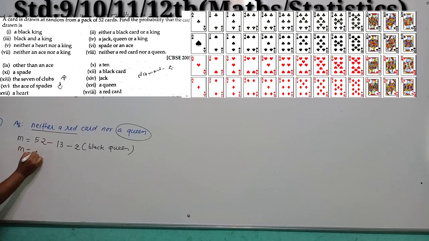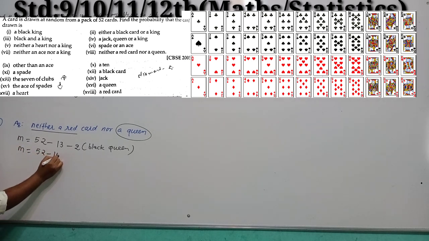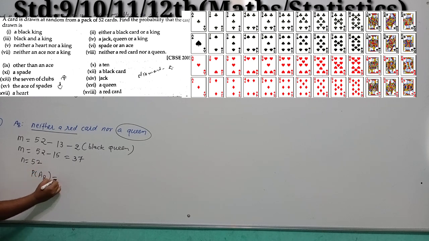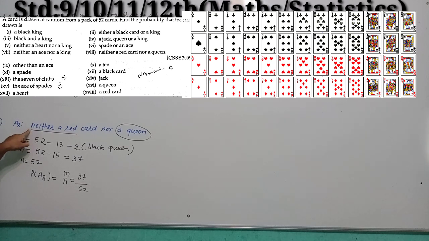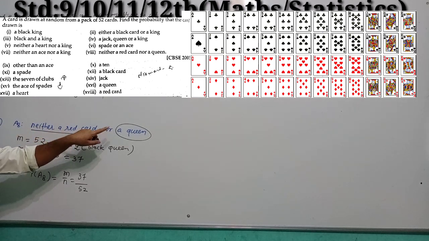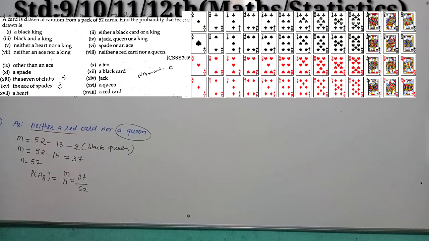So M is equal to 52 minus 15, which is 37. And your total number of cards is 52. So P of A8 is equal to M by N, 37 by 52, right students? It means the probability of getting a card that is neither red nor a queen is 37 by 52.